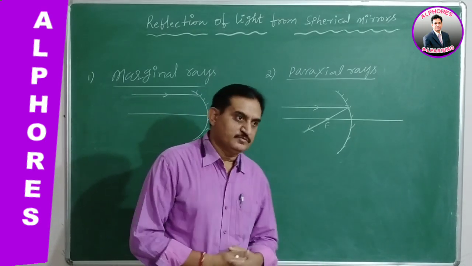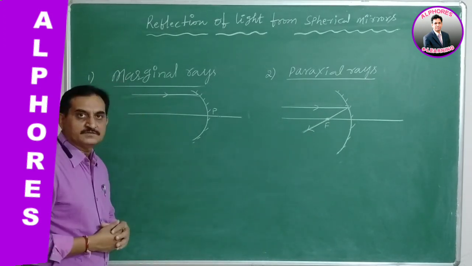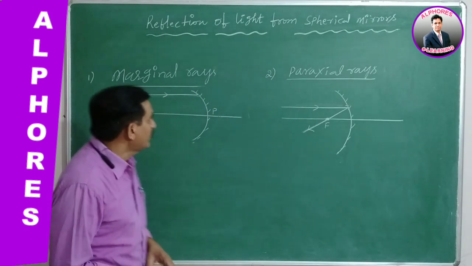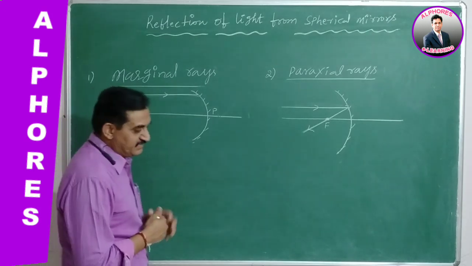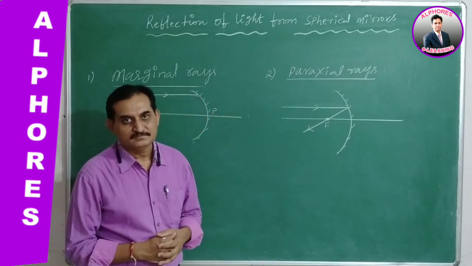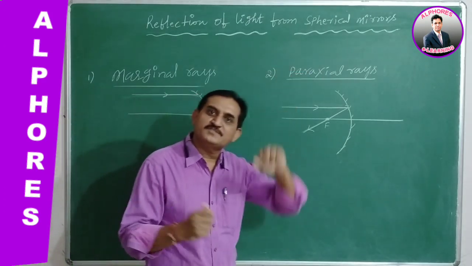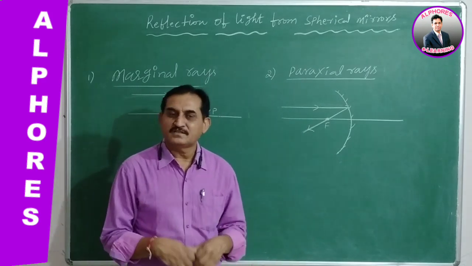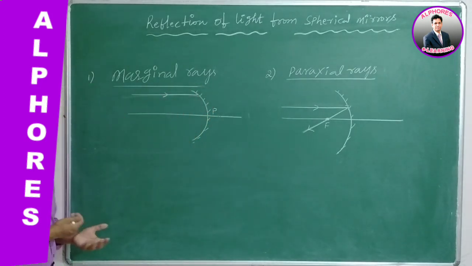Before making a discussion over magnification, let us finish two more points, marginal rays and paraxial rays. So what is the meaning of marginal rays? The rays which are incident on the spherical mirror far away from the principal axis. Such rays are marginal rays. They are incident at the margin of the spherical mirror. The meaning itself is saying it: marginal rays are the rays which are incident at the margin. Therefore they are taken to be marginal rays.